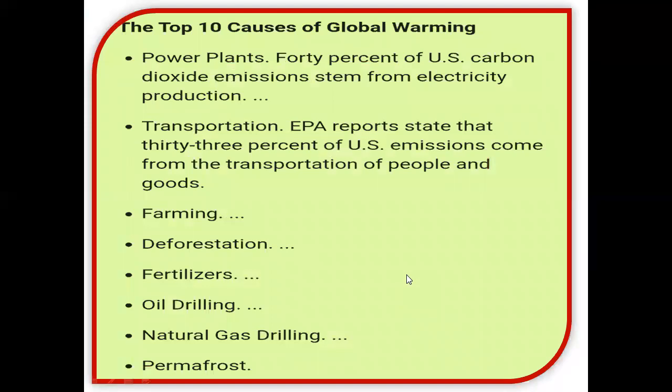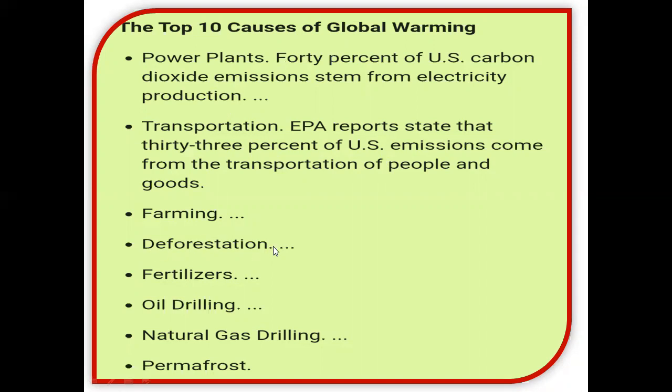What are the causes of global warming? There are many causes, but as I told you, mostly the greenhouse gases are released by human activities. And what are those? First one is power plants. The power plants emit carbon dioxide gases from electricity production. Then transportation, like most of the vehicles or automobiles, release the harmful gases or greenhouse gases into the atmosphere.